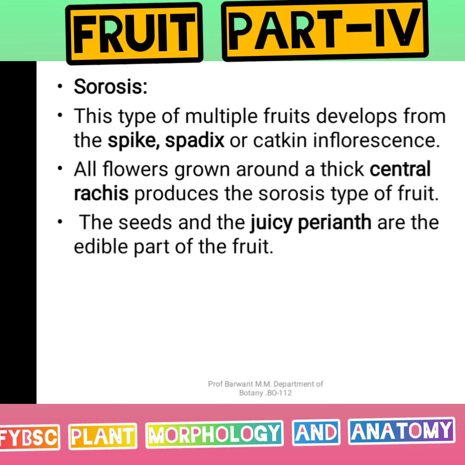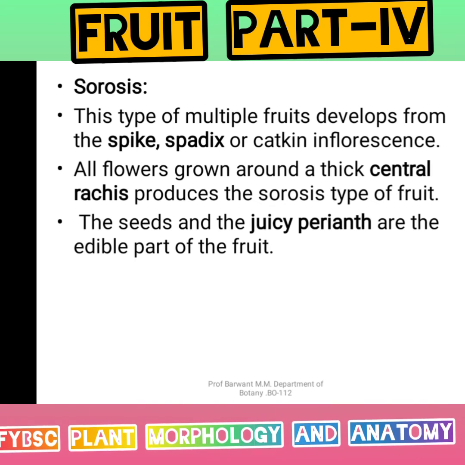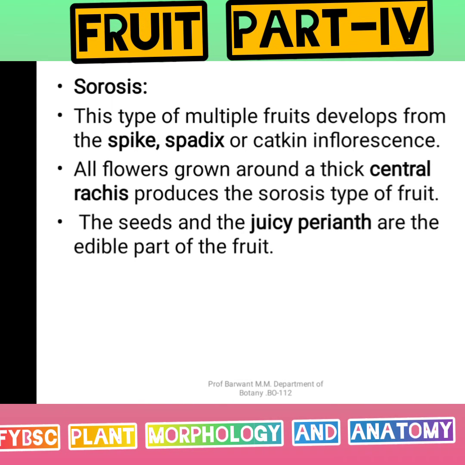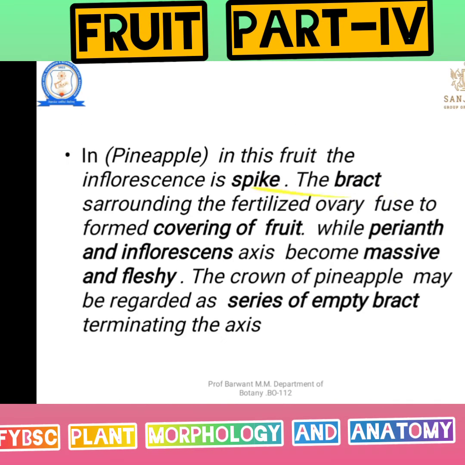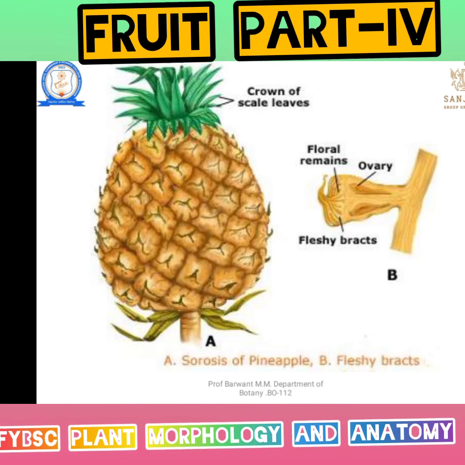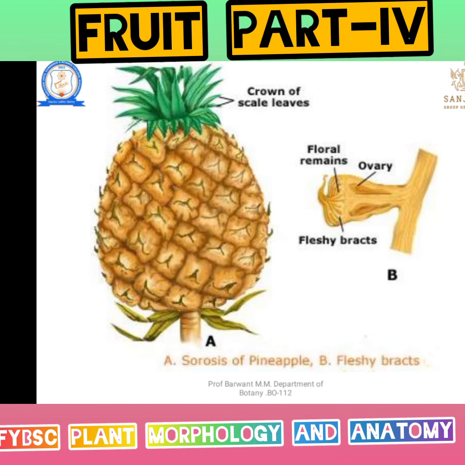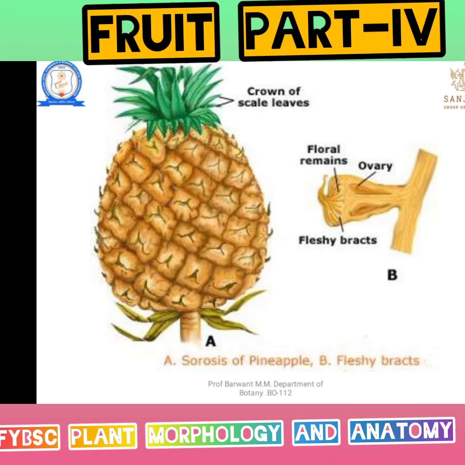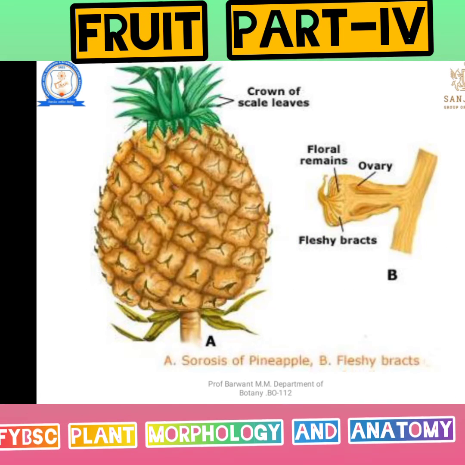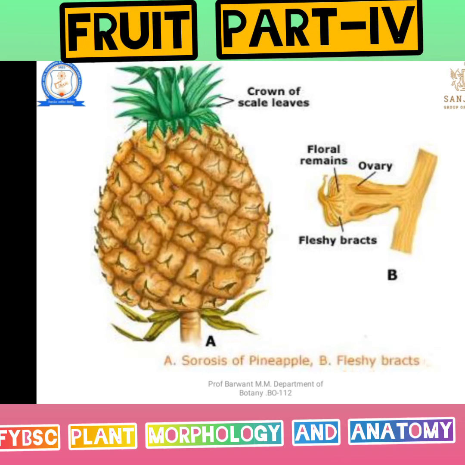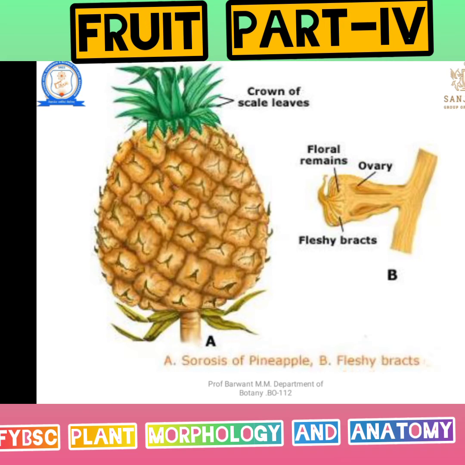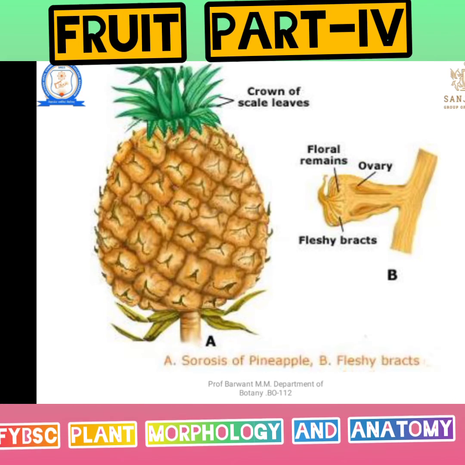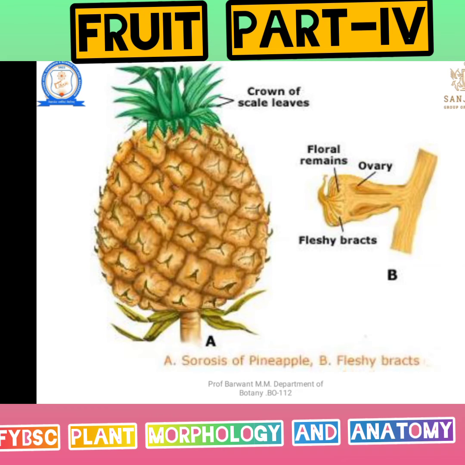It is converted into a fruit-like structure, and there is a central rachis. Around it multiple ovaries or multiple flowers are present. Let's see, here is the central rachis. Around the central rachis, at the base and at the top, there is a crown of leaves. Inside, around the rachis, there are multiple flowers. That means ovules are present and the ovule is converted into seed.